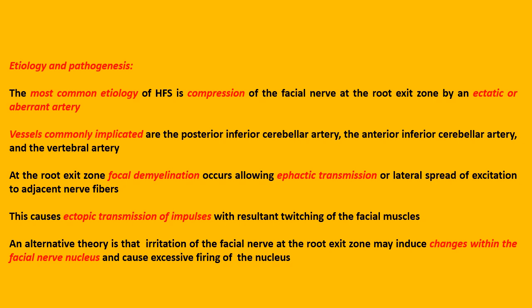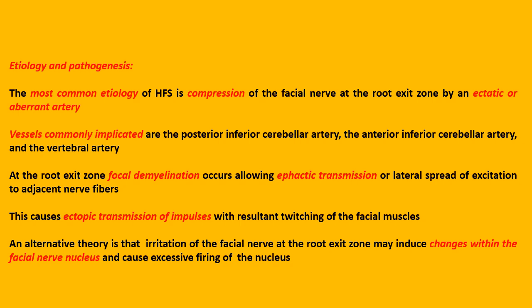Etiology and pathogenesis. The most common etiology of HFS is compression of the facial nerve at the root exit zone by an ectatic or aberrant artery. Vessels commonly implicated are the posterior inferior cerebellar artery, the anterior inferior cerebellar artery, and the vertebral artery. At the root exit zone, focal demyelination occurs, allowing ephaptic transmission or lateral spread of excitation to adjacent nerve fibers. This causes ectopic transmission of impulses with resulting twitching of the facial muscles.